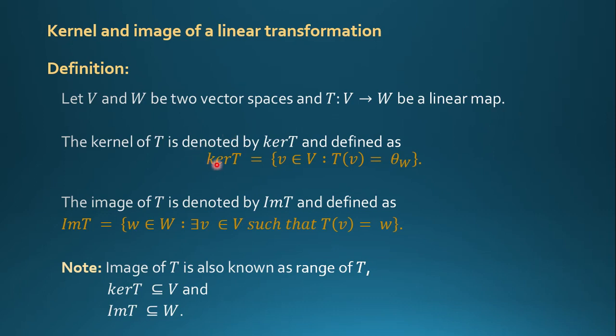The kernel of T is denoted by ker T and defined as ker T = {v belongs to V such that T(v) = 0 vector}, and the image of T is denoted by Im T and defined as Im T = {w belongs to W